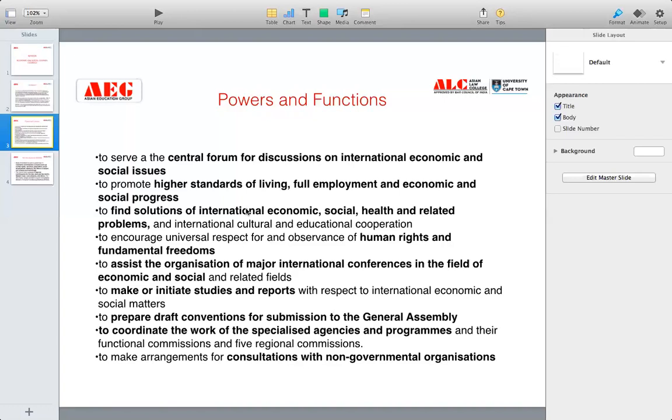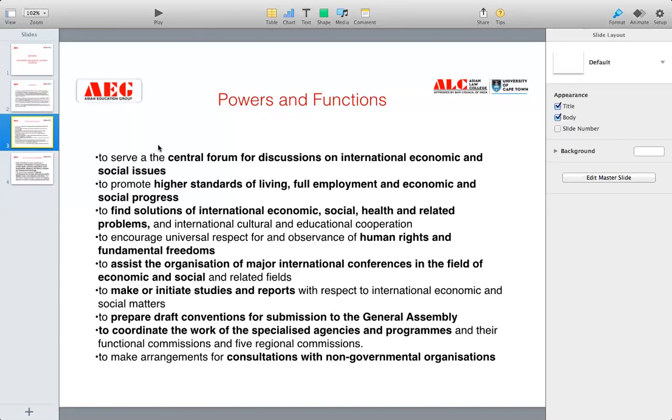For example, the majority of third world countries are dealing with a problem of illiteracy. ECOSOC will find solutions for how this massive illiteracy problem, where people are not educated, can be dealt with, how more stringent laws can be made where parents have to send their wards to schools or colleges, and then if they are sending their wards to colleges, there should be no fees for the people who are poor so that they can afford education.